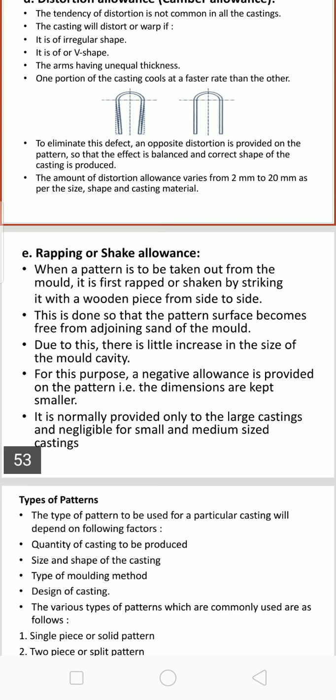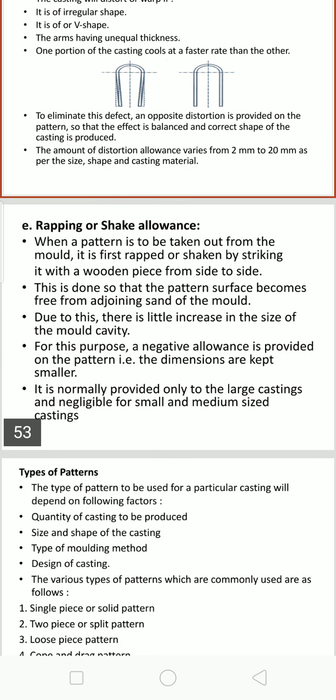This is done so that the pattern surface becomes free from the adjoining sand of the mold. Due to this, there is a little increase in the size of the mold cavity. For this purpose, negative allowance is provided on the pattern, that is, the dimensions are kept smaller. It is normally provided only for large castings and is negligible for small and medium castings.